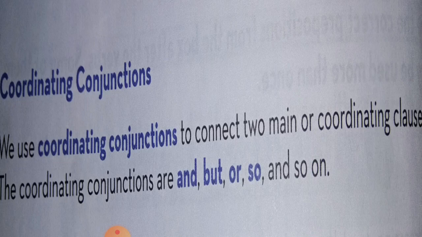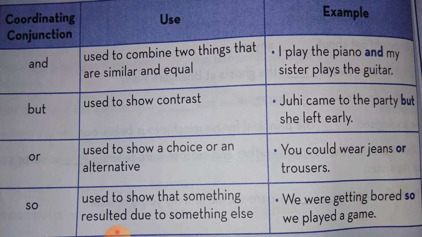Coordinating conjunction. We use coordinating conjunctions to connect two main or coordinating clauses. The coordinating conjunctions are and, but, or, so, and so on. Now let's see the uses of coordinating conjunctions.